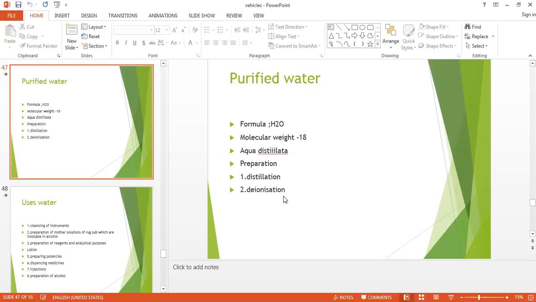Again we do not require the acid in the water, and hence we have to pass it to the anion exchanger where a hydroxyl group is present, and this hydroxyl group will combine with that acid, and then there is a formation of pure water, and the alkali which is generated will remain out. So in this way, we will get the pure water by deionization or the ion exchange mechanism.